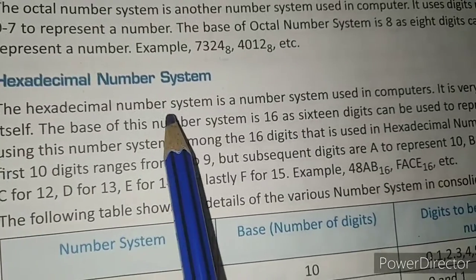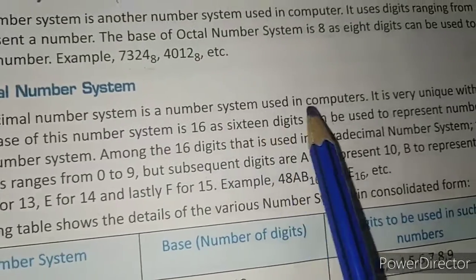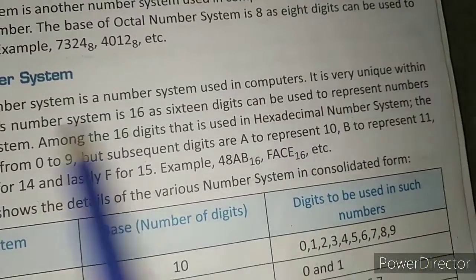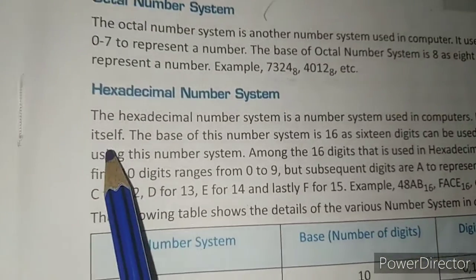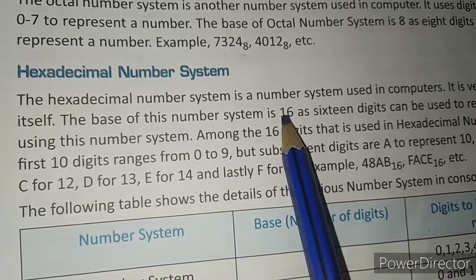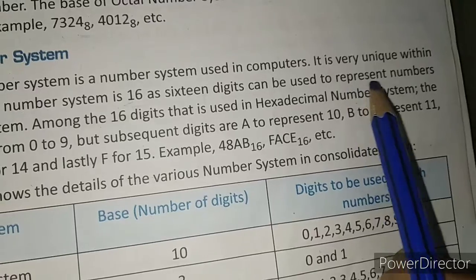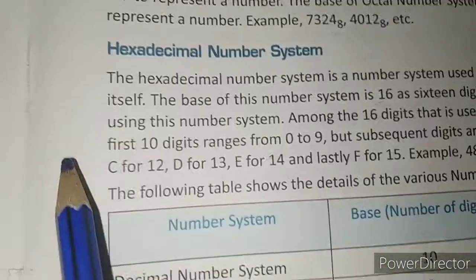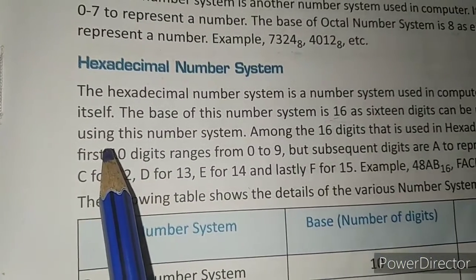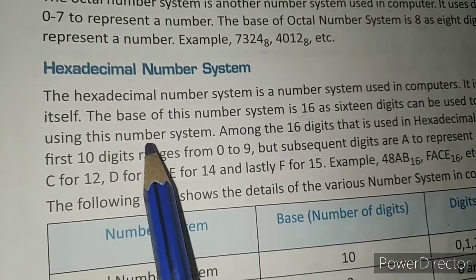The hexadecimal number system is a number system used in computers. It is very unique within itself. The base of the number system is 16, as we have already discussed, as 16 digits are used to represent a number.